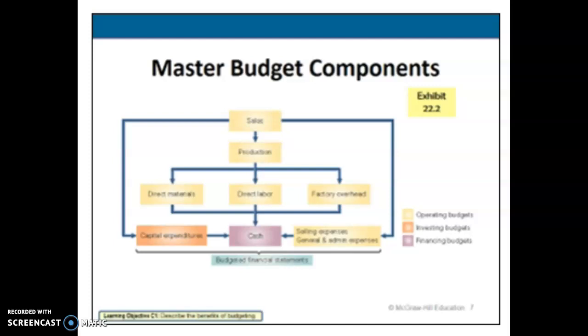All right, so let's look at some of the master budget components. When we think about master budgets, there's a lot of components that go into it. So the master budget is going to include individual budgets for sales, production. Sometimes it might be purchases instead of production, depending on the type of company, expenses, capital expenditures, and then also cash. So we can have all those different kinds. So the number and types of budgets included in a master budget depend on the company's size and how complex that company is set up to be.